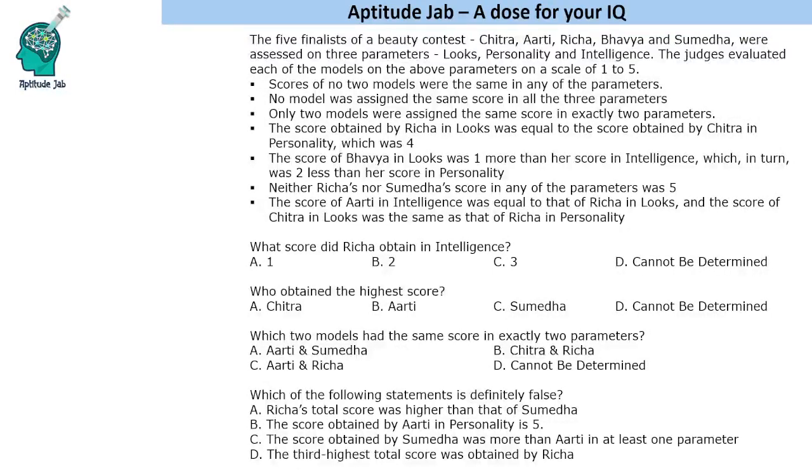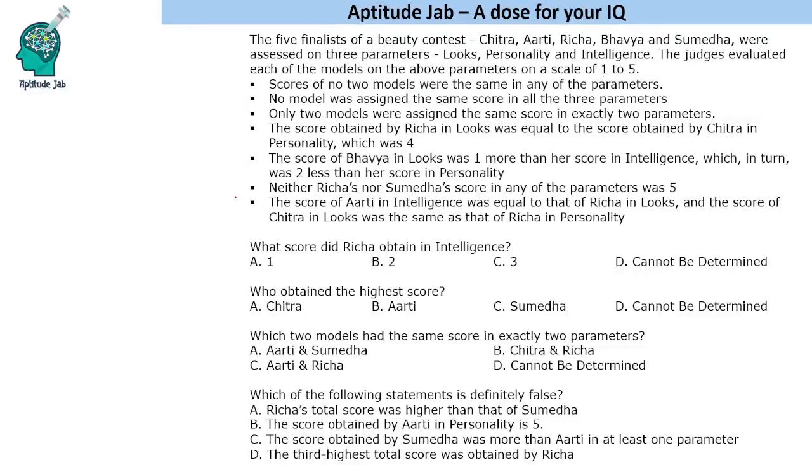This is a puzzle which says that there are five finalists of a beauty contest. These are their names and they were assessed on three parameters: looks, personality, and intelligence. And they were given a rating of 1 to 5.